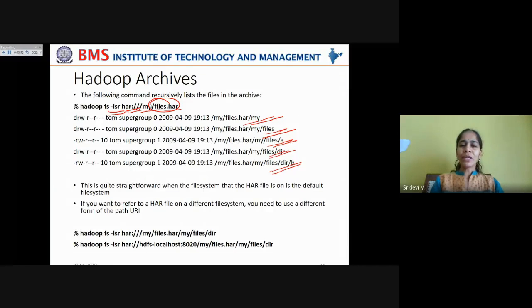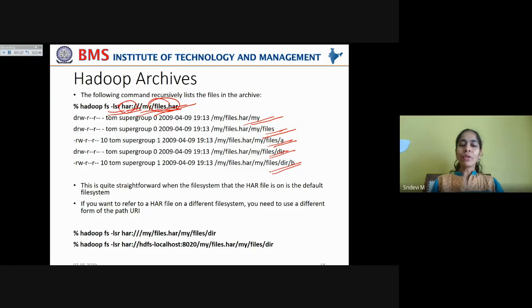Now this is quite straightforward. When the file system that the HAR file is on is the default file system, that is Hadoop file system. But if you want to refer to a HAR file on a different file system, then you need to use a different form of the path URI. If you are trying to list it from the same file system that the HAR file is residing, then it is quite easy to mention the path.